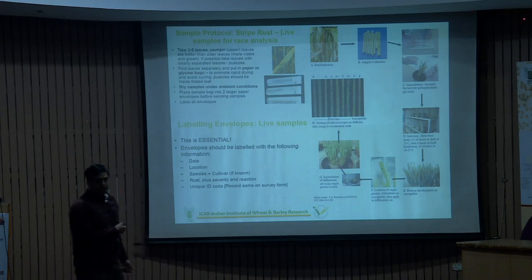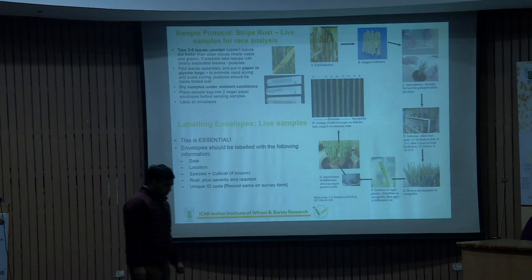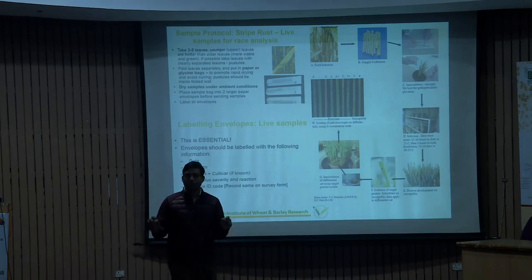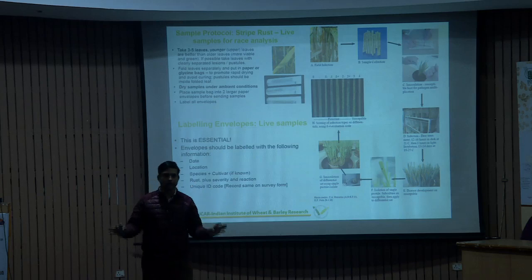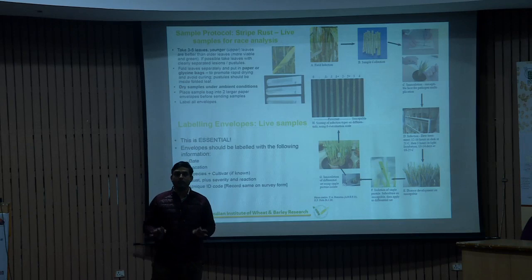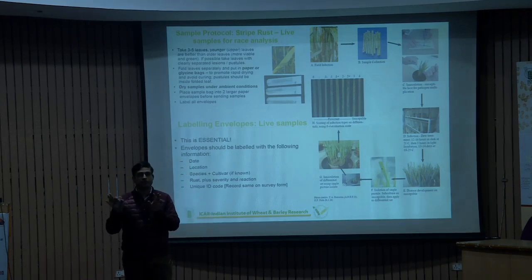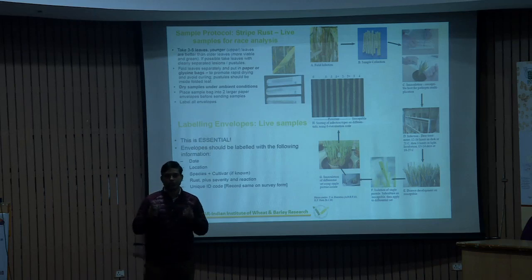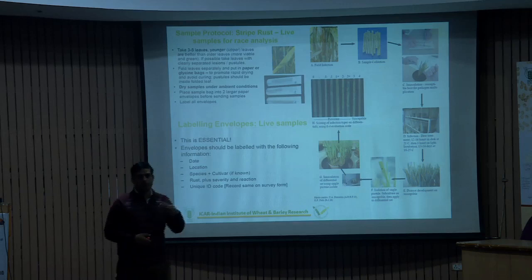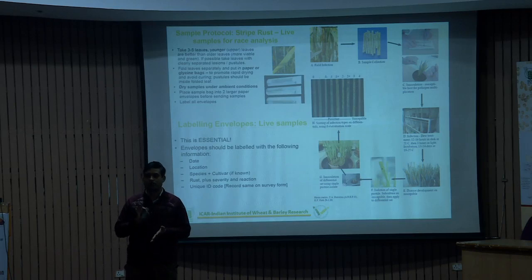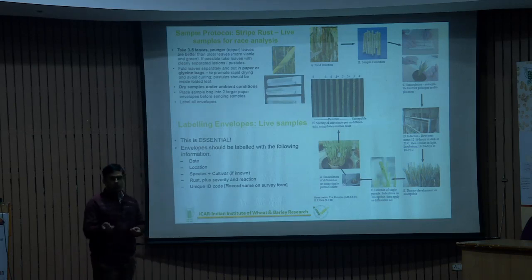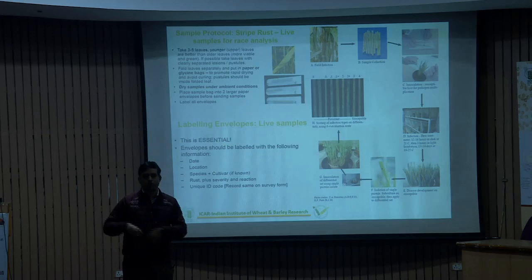We receive your samples, and after that we use some type of susceptible host. So far, ICAR local is one of the cultivars which is susceptible to all types of races which are reported from India. And in China, Chinese Spring is another one which is also susceptible to all types of races throughout the globe. These are 2 types of genotypes which are used for multiplying the inoculum of rust, all the 3 rusts, maybe yellow rust, brown rust, or black rust. We multiply inoculum because the inoculum is too little to be tested on different types of cultivars.